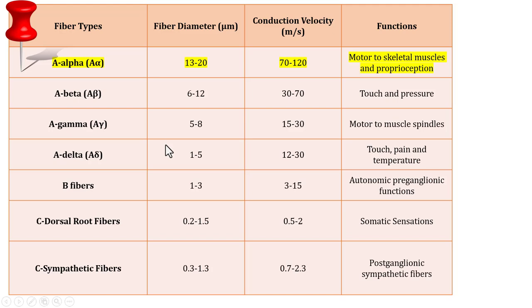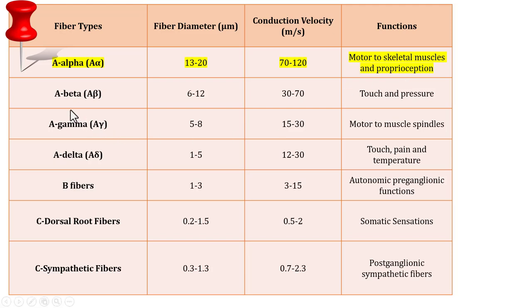So we have 4 different A-type fibers, right? First one is A-alpha. A-alpha has a fiber diameter of 13 to 20 micrometer and the conduction velocity is 70 to 120 meters per second. These fibers serve as motor nerve fibers to skeletal muscles and proprioceptive receptors.